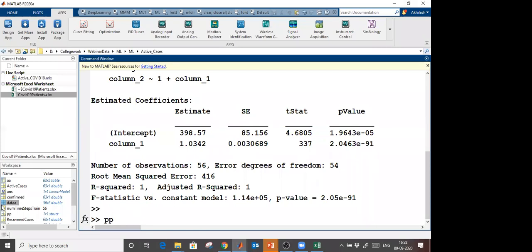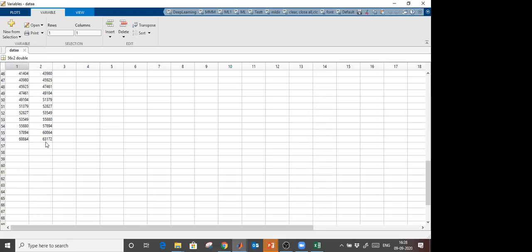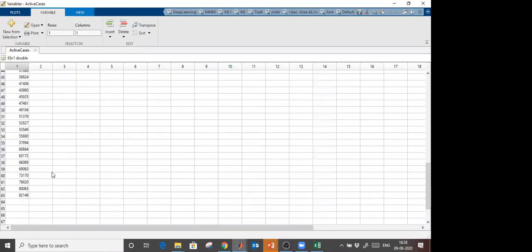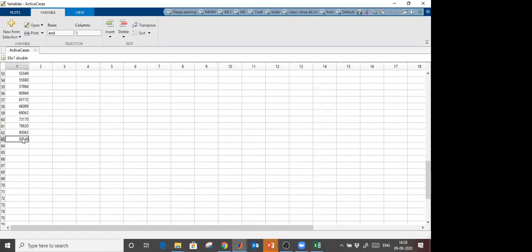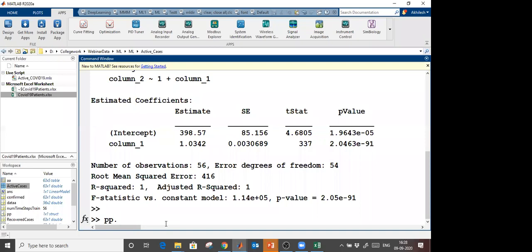And let me see what the last value here is. The last value is 63172, right? That value is of, okay, let me select from here, active cases. The last value on the 25th of May was 82,146. And I want to predict what the COVID-19 patient count will be on the 26th of May. Sorry, the 27th of May. pp.predictFcn, and here provide this value. Okay.